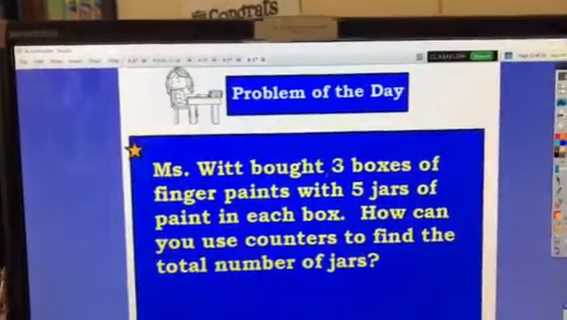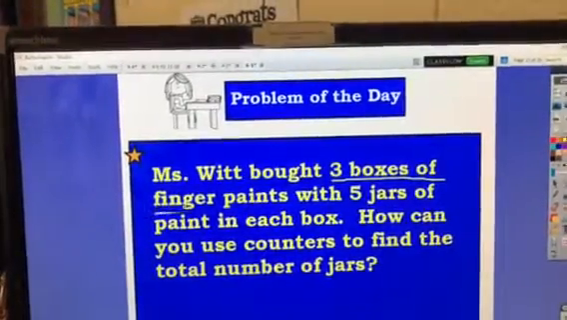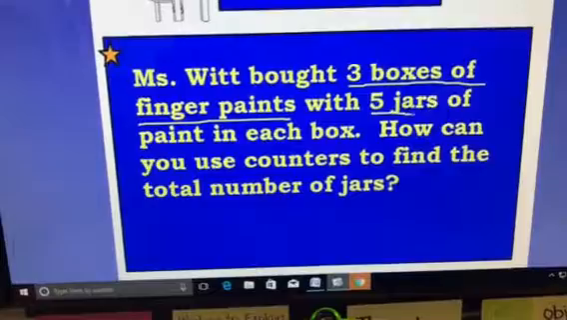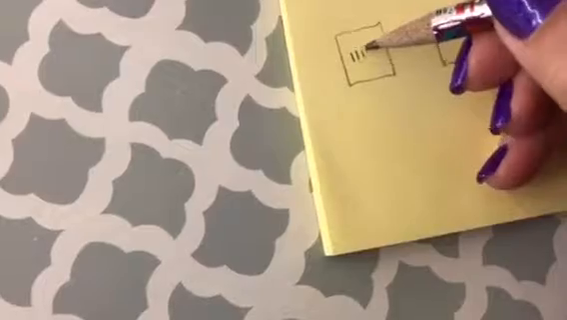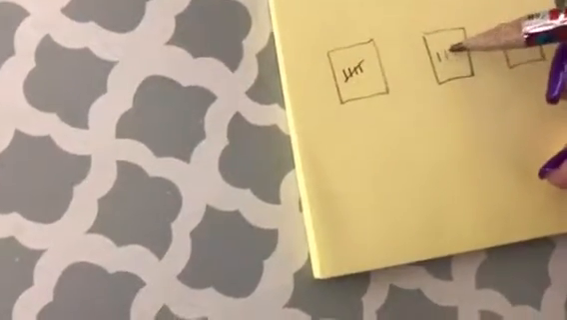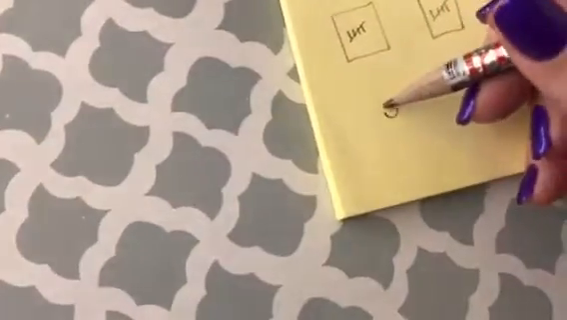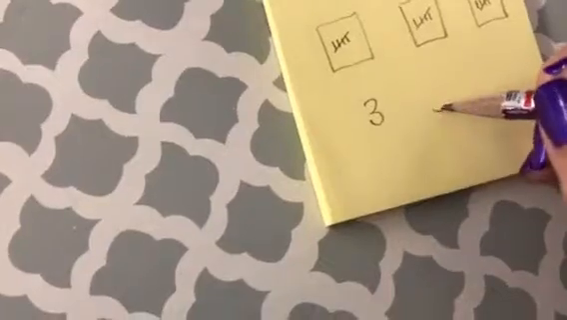It says Ms. Witt bought 3 boxes of finger paints. So on my paper, I'm going to draw boxes that represent the boxes of finger paint. Then I go back to my question and it says 5 jars of paint in each box. Each is super important. So we can put 5 in here. We can draw circles, X's. I'm just going to draw tally marks because I think that's really easy with 5. So we'll put 5 in each one. So we have 3 groups, 5 in each group.